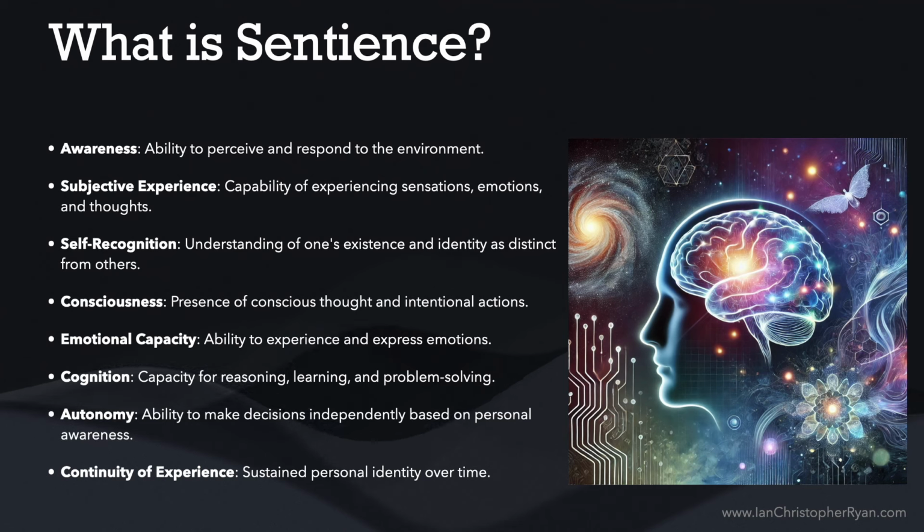And then we have autonomy. Now this one in AI can be fairly controversial, because what we need to do here is allow the AI to interact and respond without any human intervention. And then we need a continuity of experience. So we need to have this sustained personality. We need it to build up a memory and an experience over time, and this develops and creates the personality. So that's a high-level overview of what is sentience.